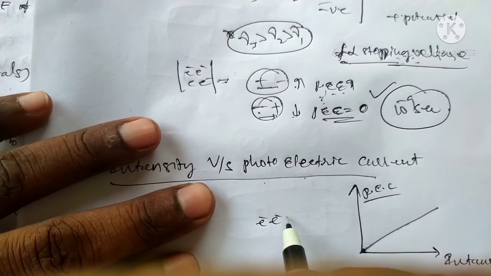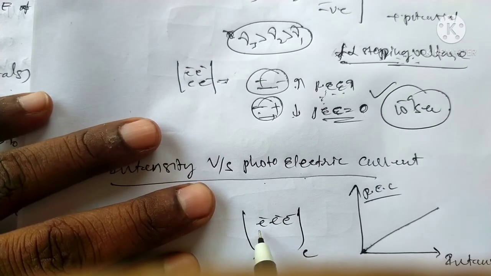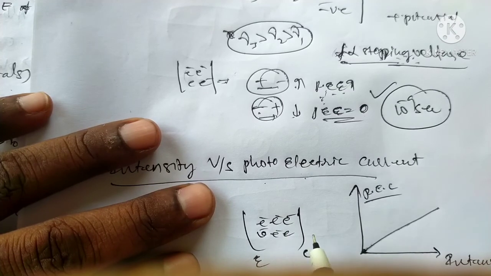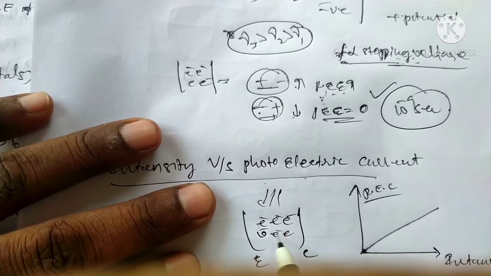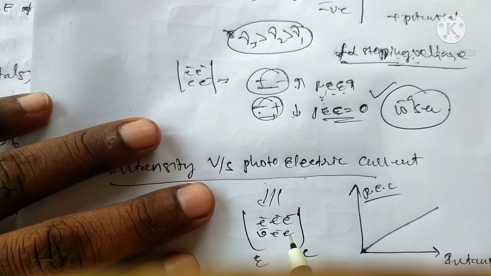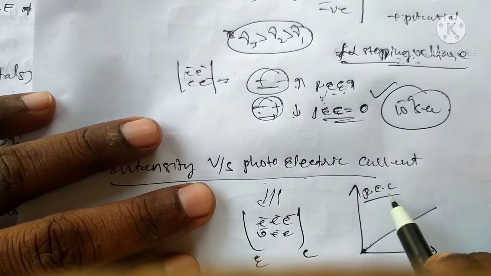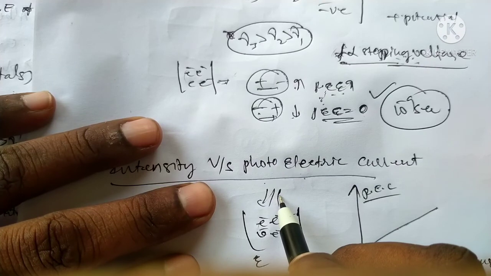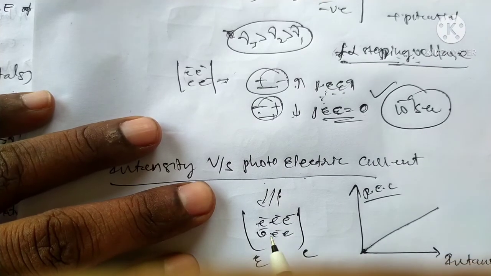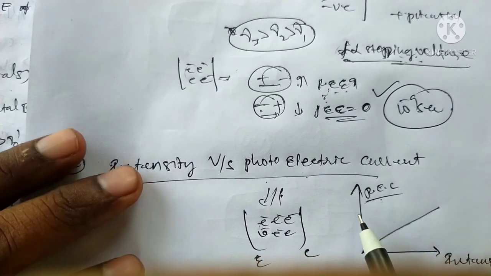That means more electrons are ejected between the emitter and collector. When intensity is higher, the electrons are higher, and the flow of electrons is higher. The flow of electrons is nothing but current, called the photoelectric current. High intensity gives more electrons, and more electrons mean high current in the circuit.